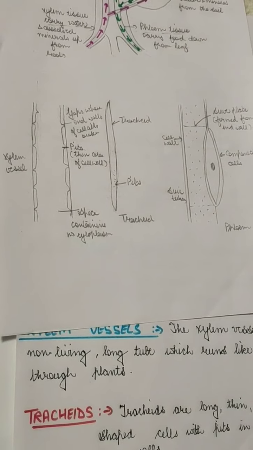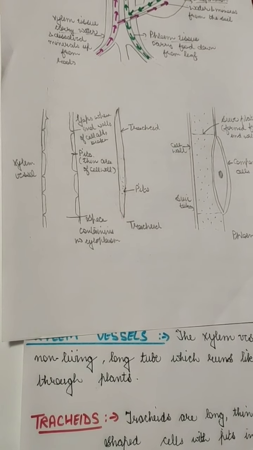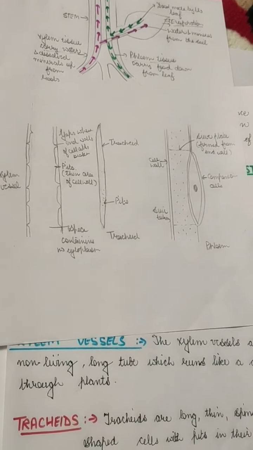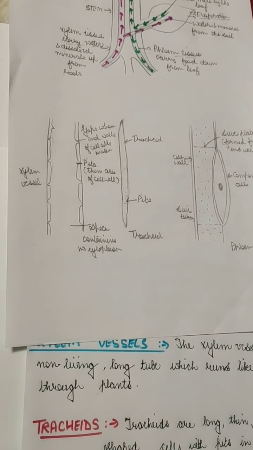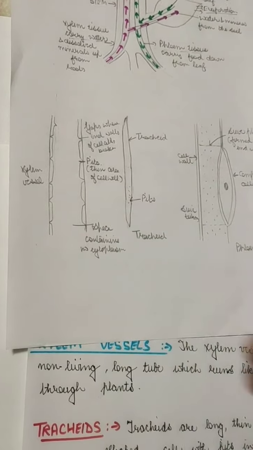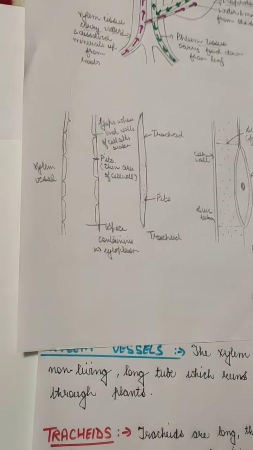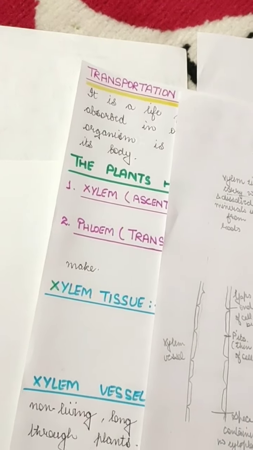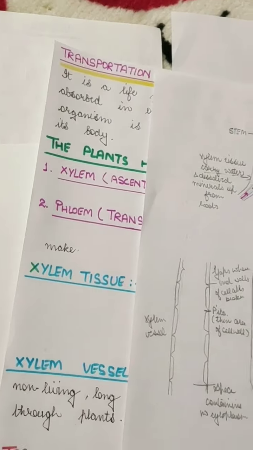Xylem vessels are used in the flowering plants, and tracheids are used in the non-flowering plants. So how does all this work? Simply, it is a mechanism of transportation of water.